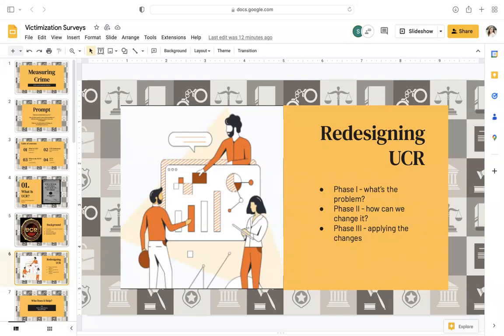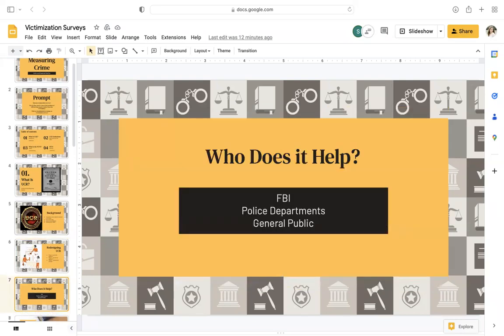To do this, steps would have to be taken and new offense definitions would have to be written, one being tested in one state and it would move on. The National Incident-Based Reporting System, otherwise referred to as NIBRS, was born. But who does this help? It helps the FBI, other police departments around the country, and the general public looking for trends and data on crimes.